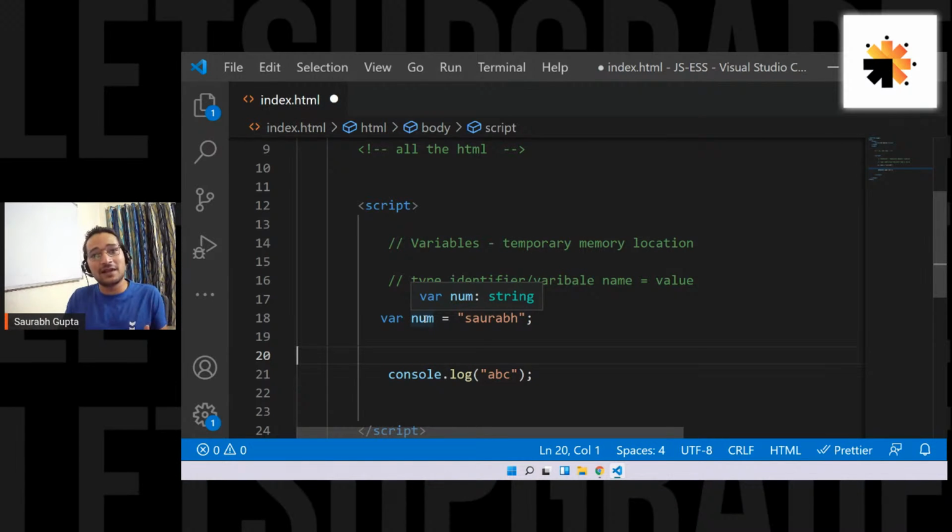Like if you go for C and C++, there they have fixed types: int, boolean, float. If you give int, that means that variable can only store a number, nothing else. But here that's not the case. You can store anything inside a variable, and the type will change depending on what you are storing. That's why JavaScript is also considered a loosely typed language. It is not restricting you or forcing you to give a proper type. No. Use var, give any value, and I'll change my type. That's why JS is also considered what, guys? A loosely typed language.